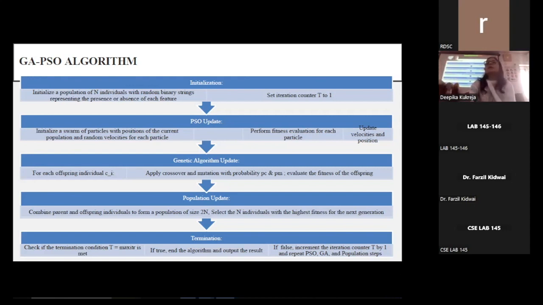Otherwise, the increment of the counter is made by 1, and the steps for PSO update, genetic algorithm update, and population update are repeated again.